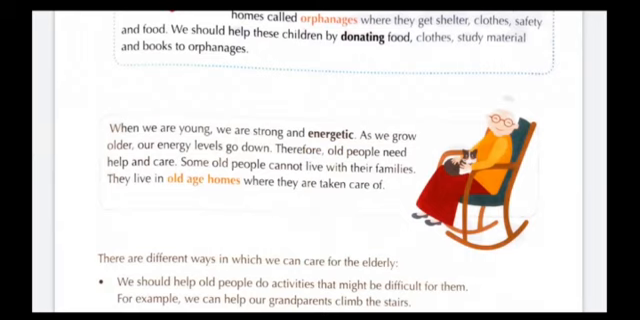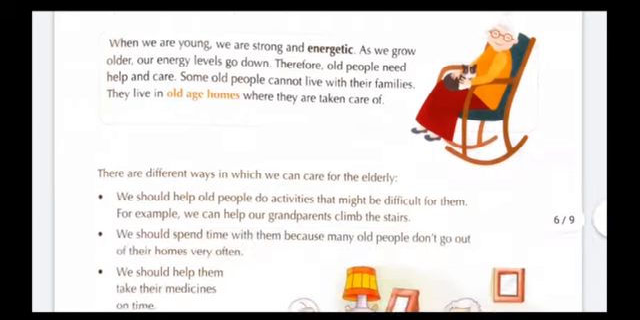When we are young, we are strong and energetic. As we grow older, our energy levels go down. Therefore, old people need help and care. Some old people cannot live with their families. They live in old age homes where they are taken care of. So, students, old age homes are the homes where the old people live. The old people who cannot live with their family stay in old age homes, and they are taken care of by the members of old age homes. Now move on to next, that is together as a family.